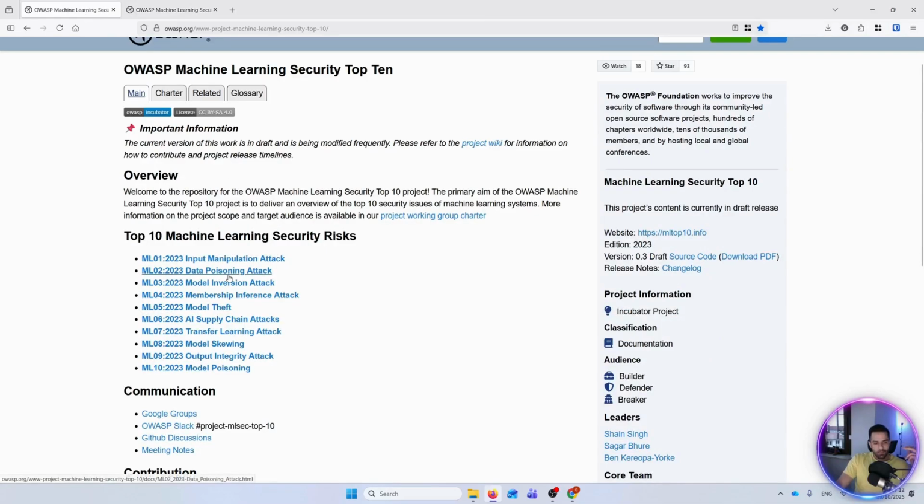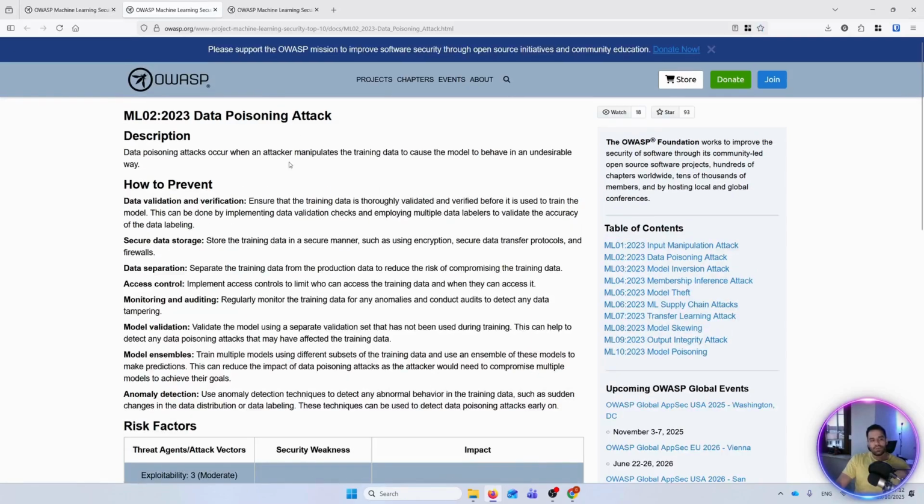The second one is data poisoning attacks. Data poisoning is when the attacker manipulates data, and then the model will behave in an undesired way. For example, a model is responsible to do something, but by poisoning the data, it will do something else. It will provide false or wrong information, or if it has some agents, it will act in a way which it should not. This is also an important one.